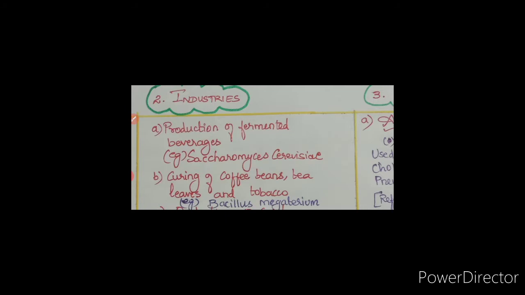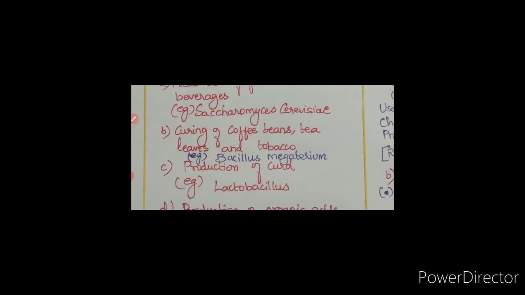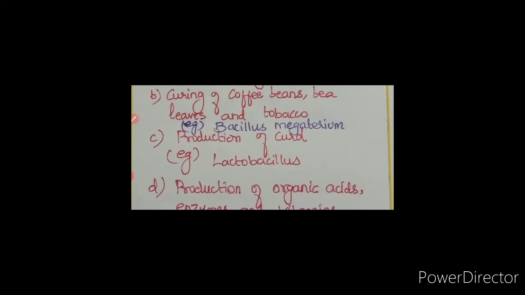Saccharomyces cerevisiae. Then the second one is curing of coffee beans, tea leaves and tobacco. The bacteria used is Bacillus megaterium, which gives the wonderful aroma. When we use this Bacillus megaterium, it gives the curing, meaning preparation, of coffee beans, tea leaves and tobacco. So this Bacillus megaterium gives wonderful aroma to these drinks.